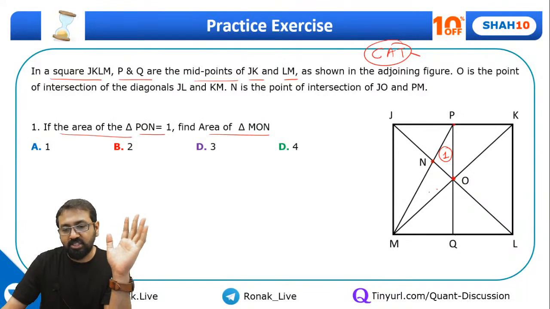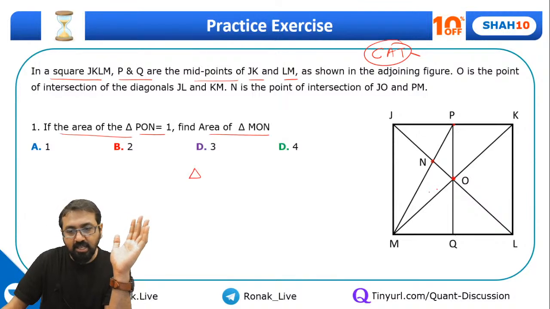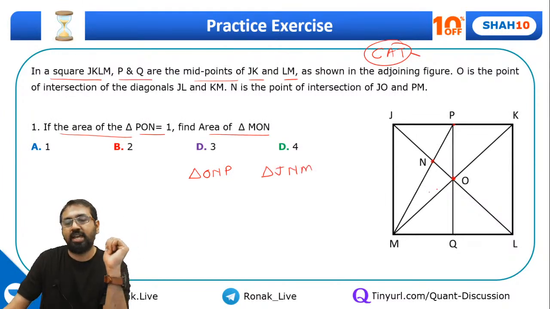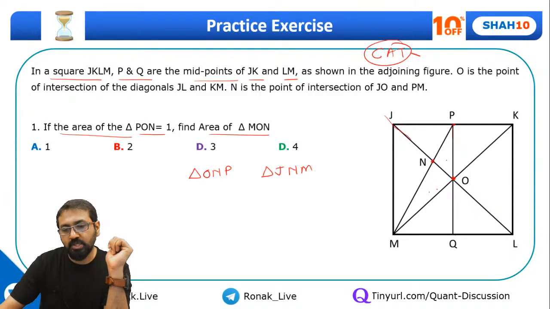Guys, let me help you understand. Look at triangle ONP and triangle JNM. Please look at these two triangles, ONP and JNM. Of course, I can make out because this JM will be parallel to PQ. So this OJ will become a transversal. These are two parallel sides and there is a transversal.